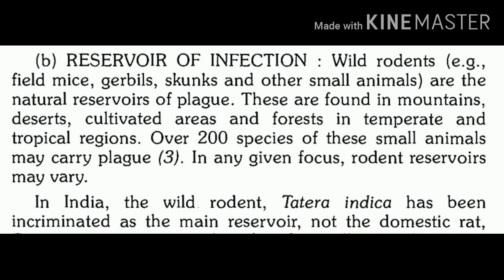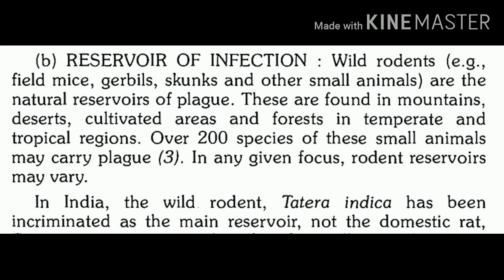So again this area is large, and the number of wild rodents and small animals capable of carrying plague bacilli is also large. Now regarding India, what is the most important reservoir? If you can recall what we talked about rodents, we classified them as wild rodents and domestic rodents.